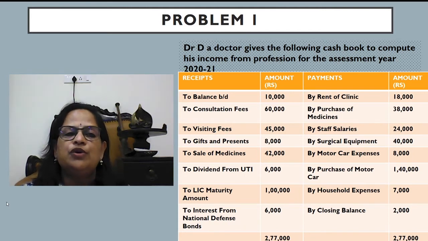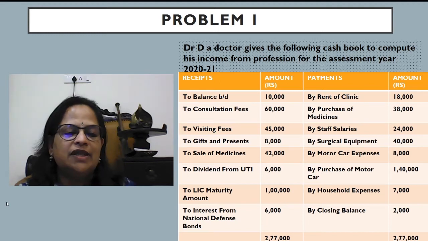Now purchase of motor car, 1,40,000. That cannot be allowed because it's a capital expenditure. Household expenses, 7,000, cannot be allowed. Closing balance 2,000. Total of the statement is 2,77,000.